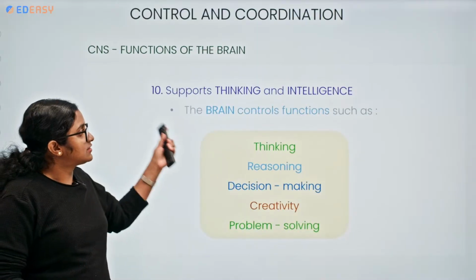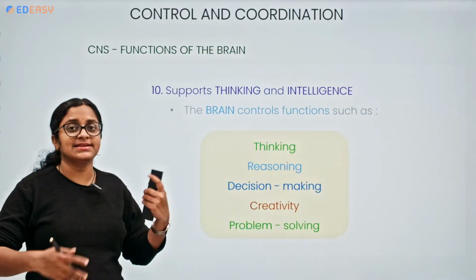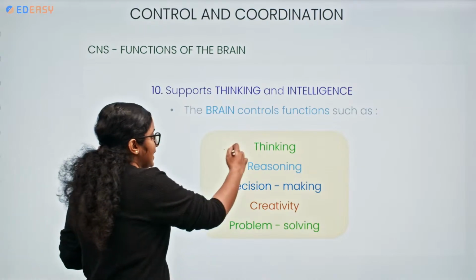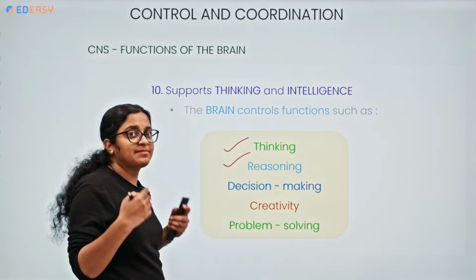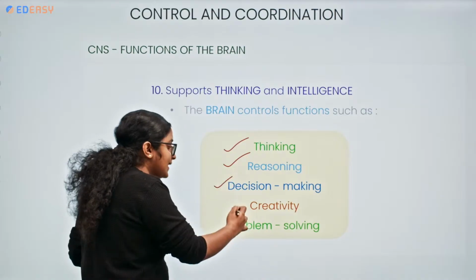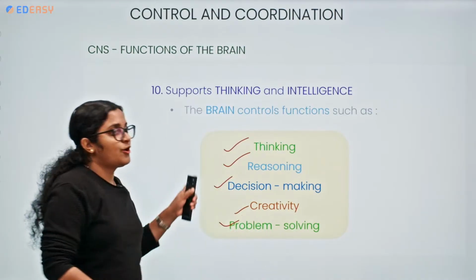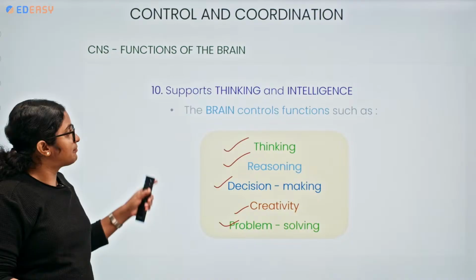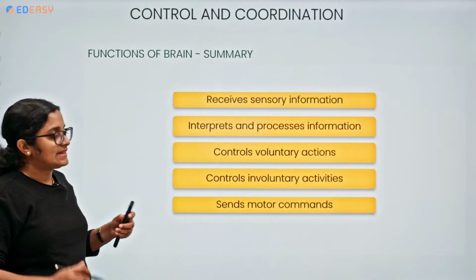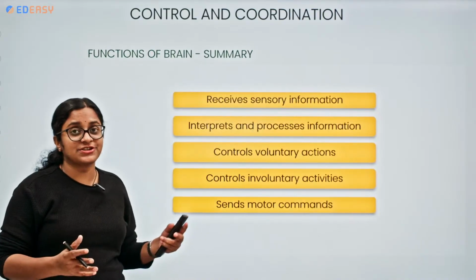So it is also supporting thinking and intelligence. It is supporting functions like thinking, reasoning, decision making. The brain handles decision making, creativity, problem solving. All this will be under the control of our brain. So let's have a summary of the functions of the brain.